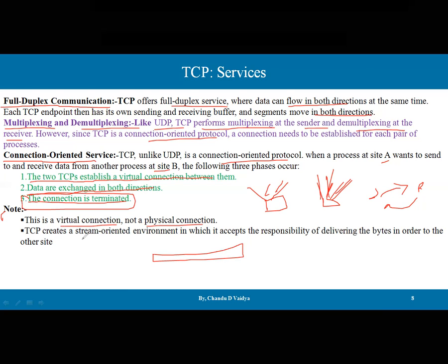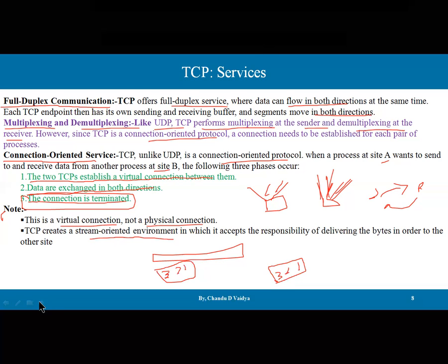And TCP creates a stream-oriented environment in which it accepts the responsibility of delivering the bytes in order to the other side. So whatever order is followed, let's say 1 2 3, it is going to be received as 1 2 3 only in this manner. So segment dependency is fully available. The segments cannot travel with their own choice. There is one sequence that is supposed to be followed. So these are also the services.